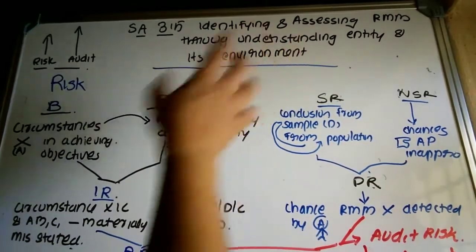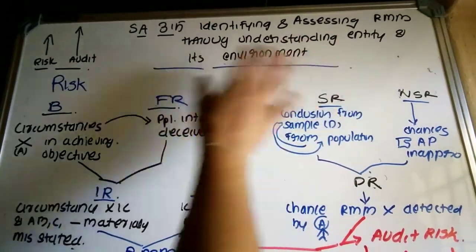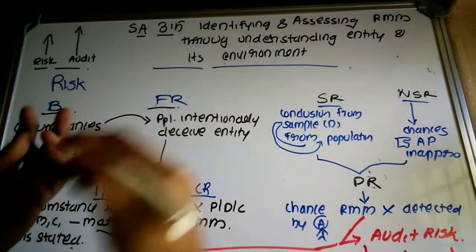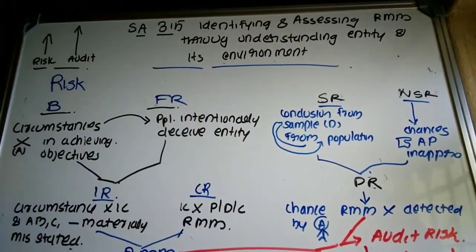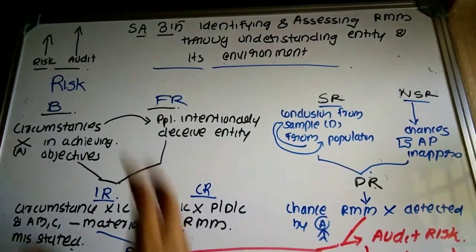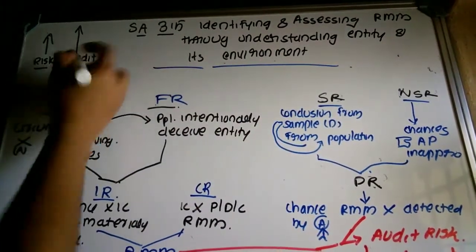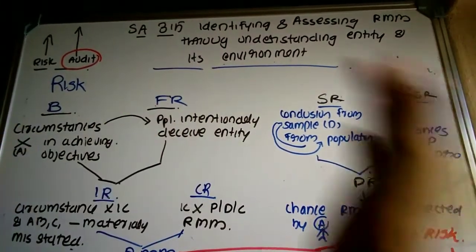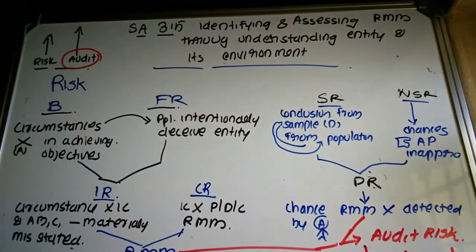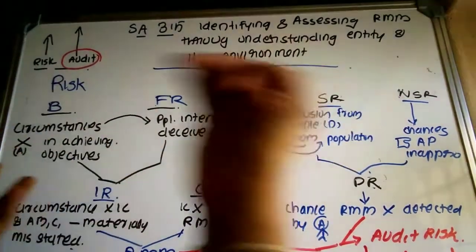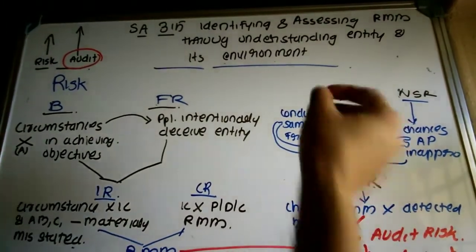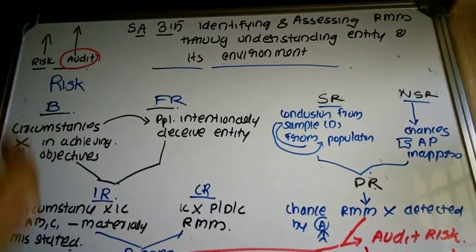Identifying and assessing the risk of material misstatement through understanding the entity and its environment. Before explaining this, we have to understand one thing: where there is more risk, there will be more audit. Where the risk is increasing, the auditor is required to apply audit procedures accordingly. Why is the auditor applying audit procedures? To obtain audit evidence. Why obtain audit evidence? To arrive at a conclusion. Why conclusion? To express an opinion, right? So where the risk is more, the auditor has to perform more audit procedures.